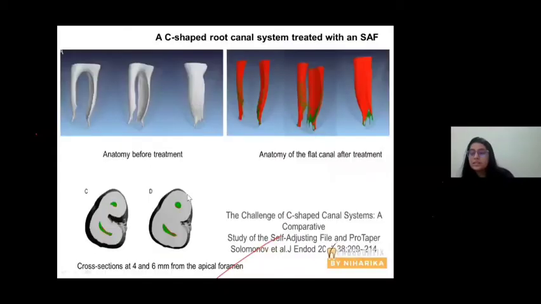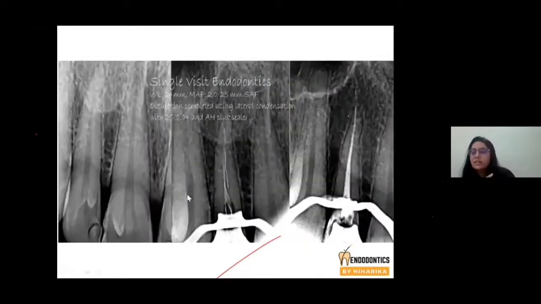So it's a hollow compressible file, and studies have suggested that the self-adjusting file system is very efficient in different cases with complexities like a C-shaped root canal. In single visit endodontics, SAF produces really good results. And this is my own case where I did a root canal using the self-adjusting file system, and the patient had minimal post-operative pain.